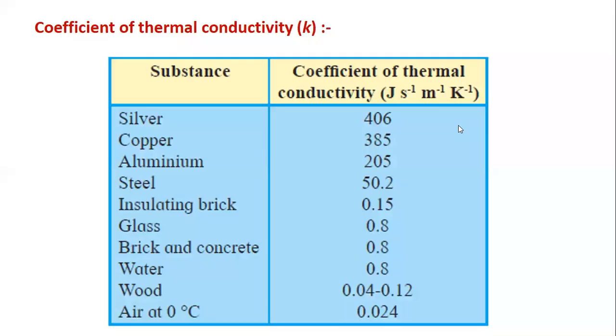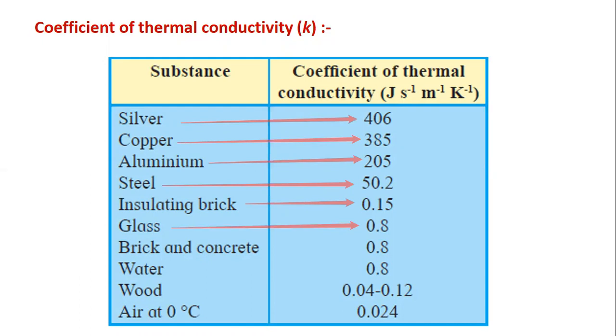You can see here different substances and their thermal conductivity. Silver has a thermal conductivity of 406 joule per second, copper 385, aluminium 205, steel 52.2, insulating brick 0.15, glass 0.8, brick 0.8, water 0.8, wood 0.04, and air 0.024.